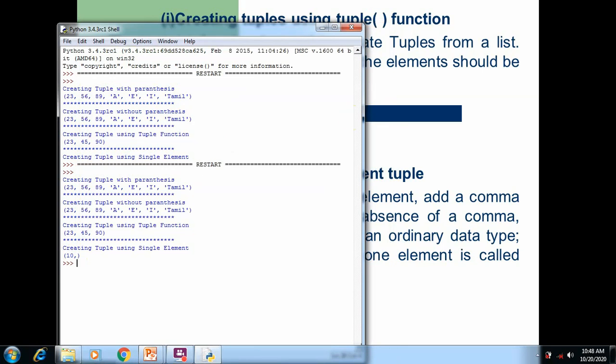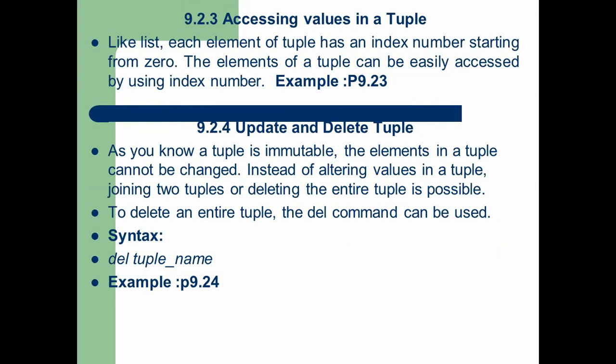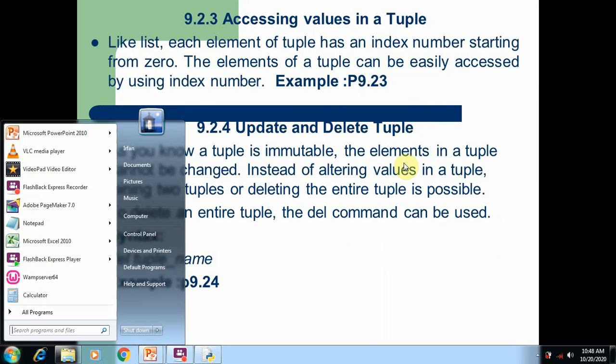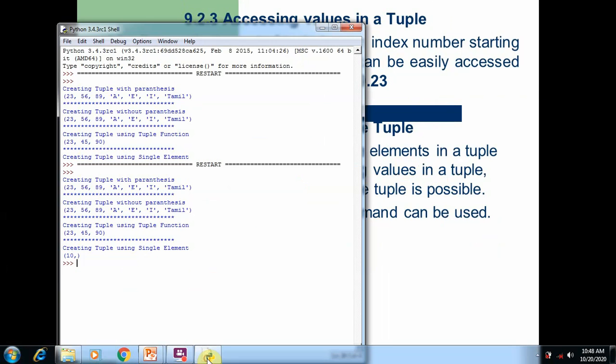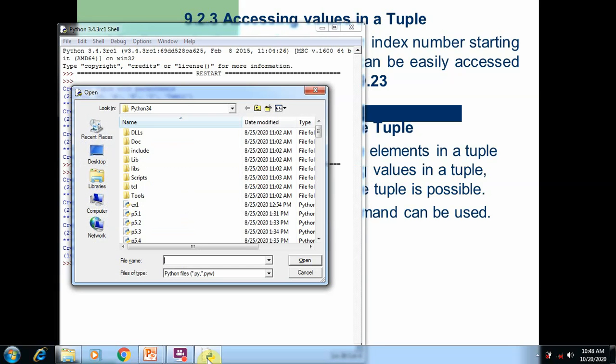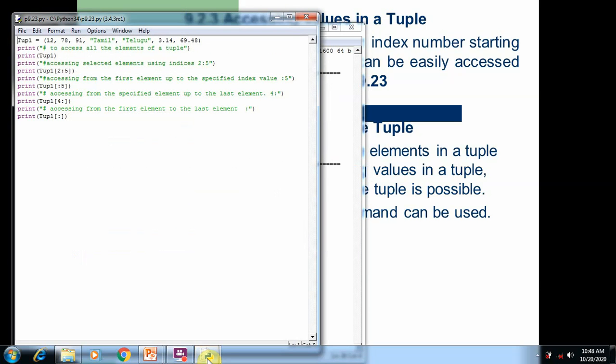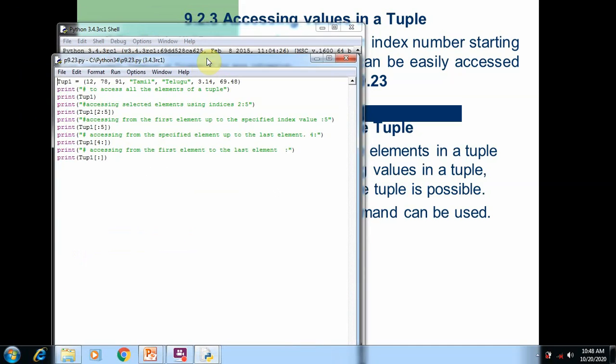Now we are going to discuss the next topic, accessing the values in a tuple. Of course we know each element of a tuple is indexed with a number which starts from 0. So in program 9.23 we are going to see how we can access the tuple elements. Open the program 9.23, where we are going to see how to access the values of Python tuples. So here you can see tuple 1 is created with parentheses where different types of elements are added.